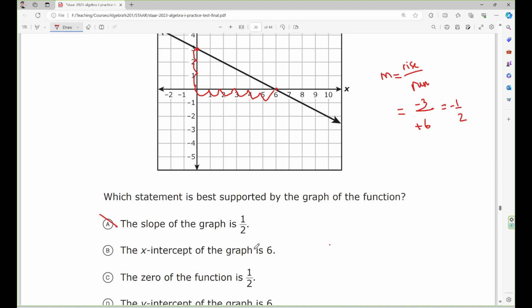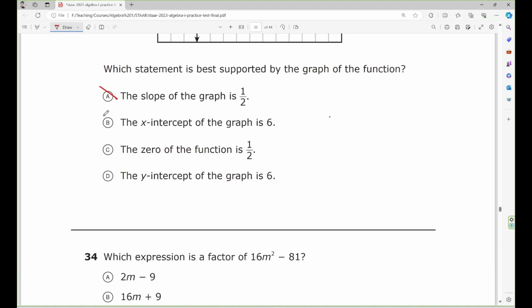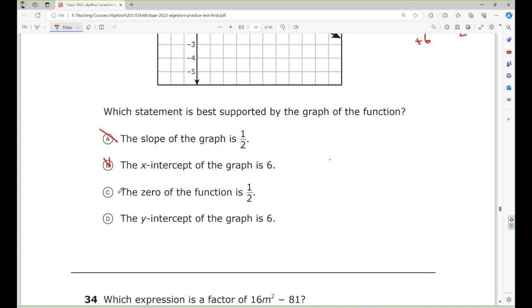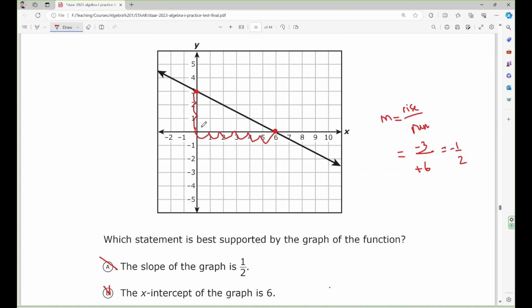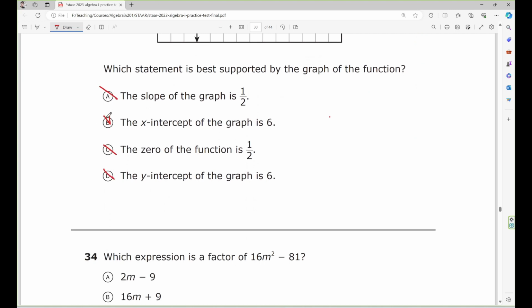Alright, next one. The x-intercept of the graph is 6. Yes, the x-intercept equals 6 right here. So this is right. The zero of the function is 1/2. No. The y-intercept of the graph is 6. No, the y-intercept equals 3. So it's wrong. The answer must be B.